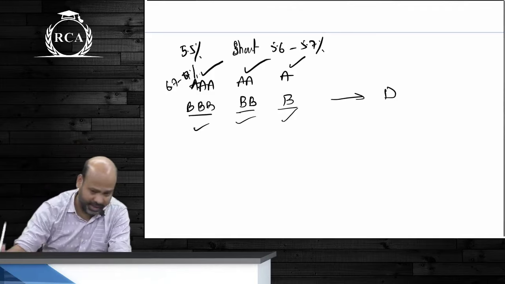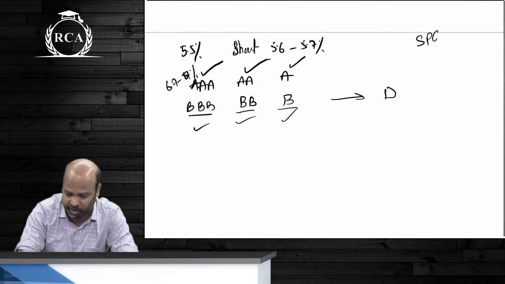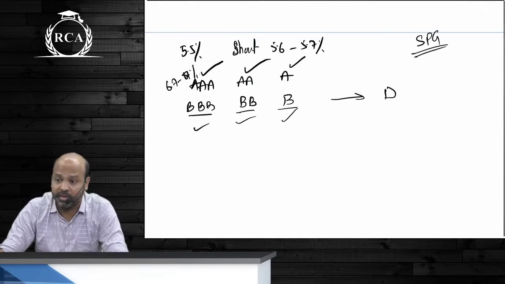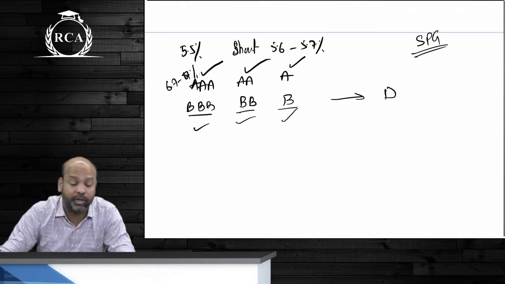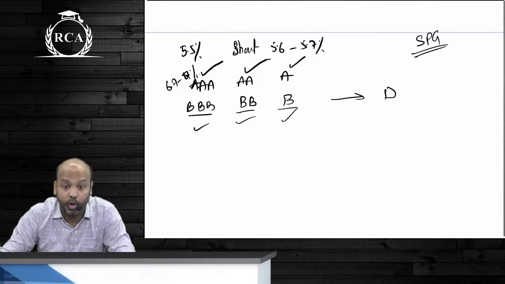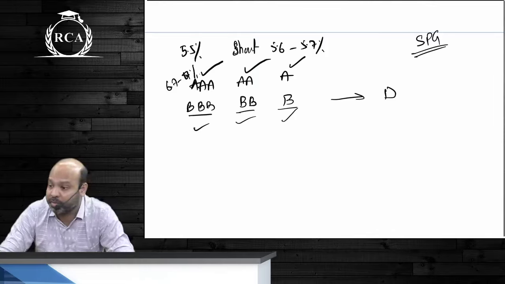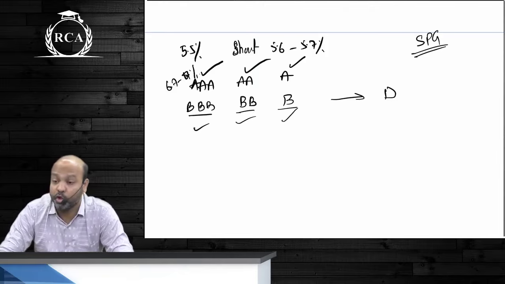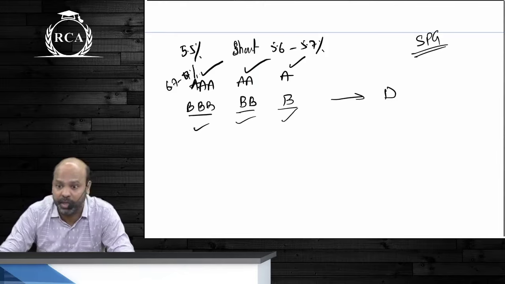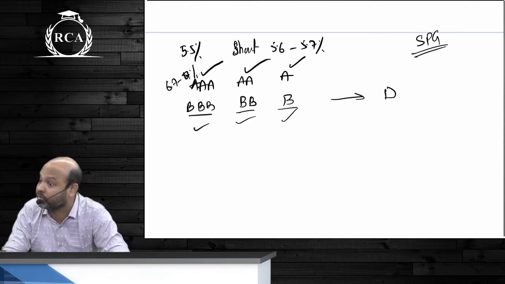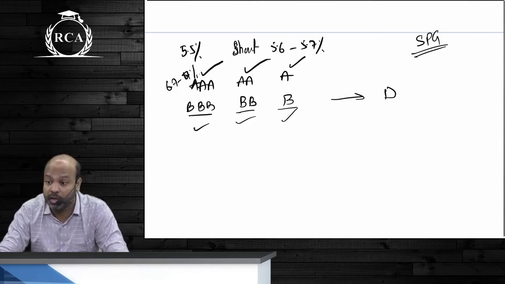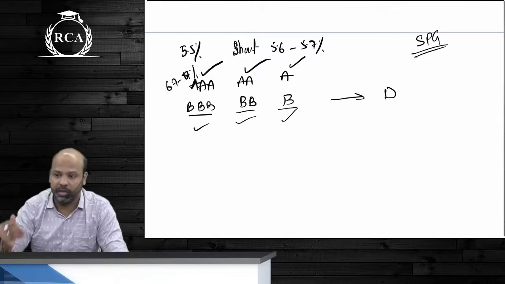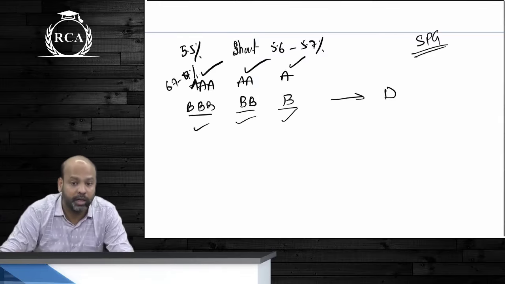Again, an article that I read yesterday said that Shapur Palonji Group, SPG, this group, guys, raised an amount of $3 billion this year or last year at an interest rate of 19.5%. They have borrowed money at an interest rate of 19.5%. The company has huge amount of debt. It is not able to repay their debt. That means the financial condition of the company is very bad. Whoever is putting their money in this group knows that the risk of default is very high. That is why, beta, they would want a higher return, at least till that point. Samajh mein aa raha hai ya nahi aa raha hai, guys?